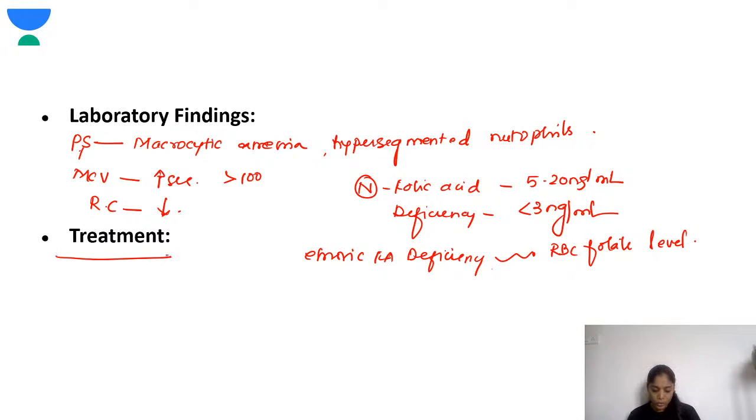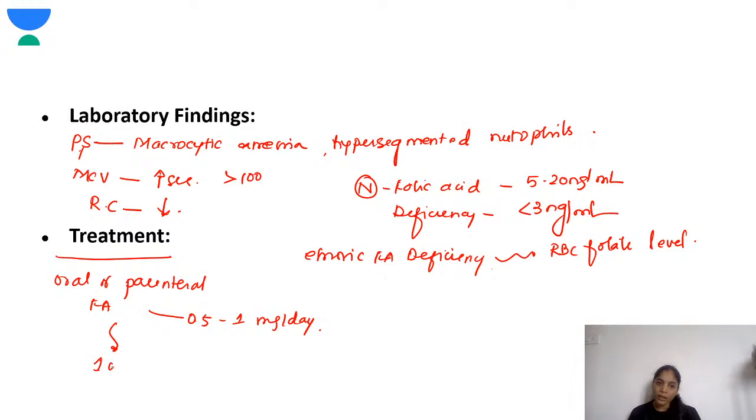Okay, so next, the treatment includes either oral or parenteral folic acid, the dose being 0.5 to 1 milligram per day. This dose should be continued for 1 month, that is 3 to 4 weeks, followed by a dose of 0.2 milligram maintenance.